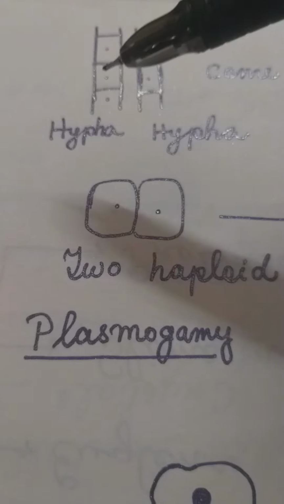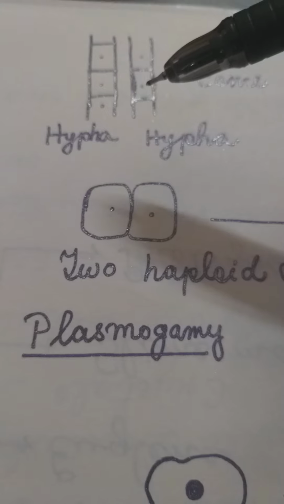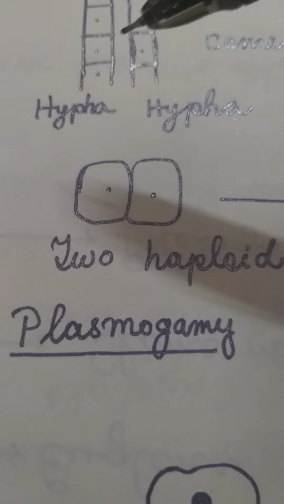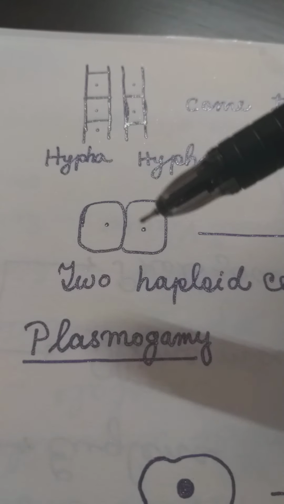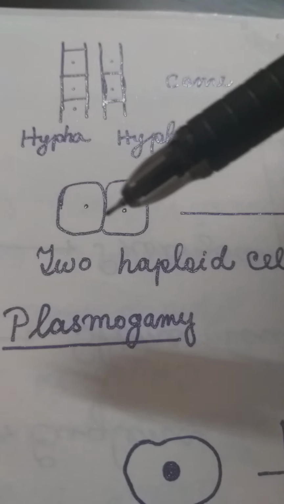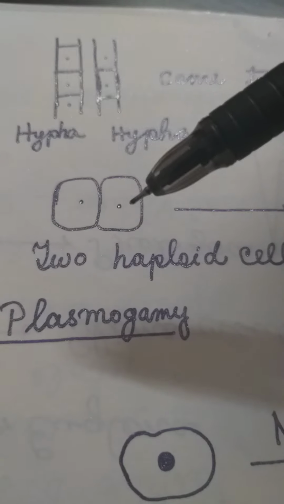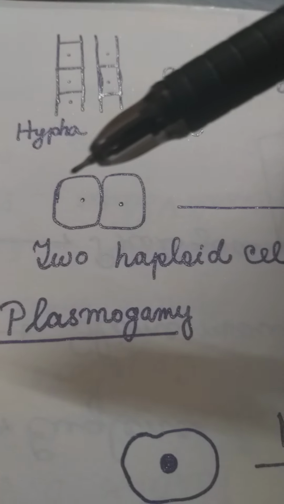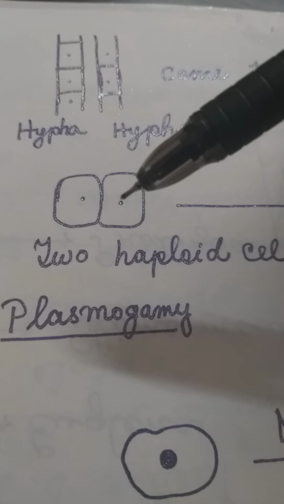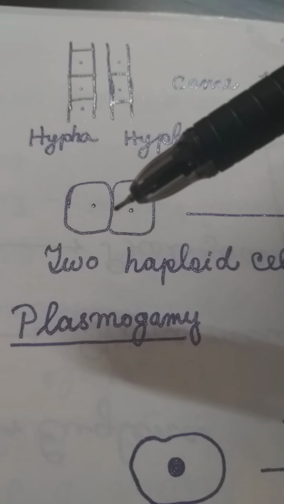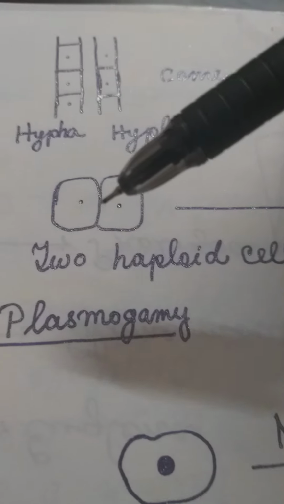two cells in the opposite hyphae, designated as male and female, come in contact. These are the haploid cells of opposite strains, having haploid nuclei, one set of chromosomes. These two haploid cells come in contact. At the point of contact, their cell walls and cell membranes fuse.